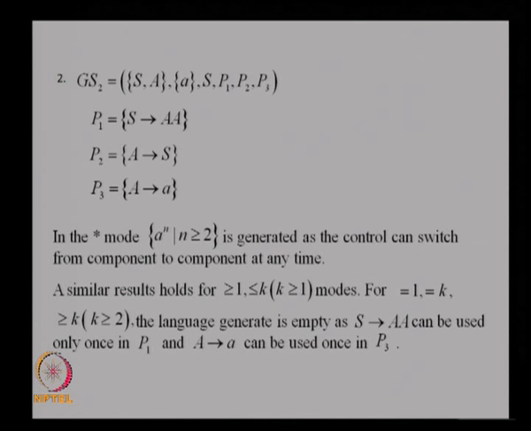Another grammar, let us look into this. So, this is a grammar with 3 components. There are 2 non-terminals, 1 terminal and 3 components. The rules are like this.